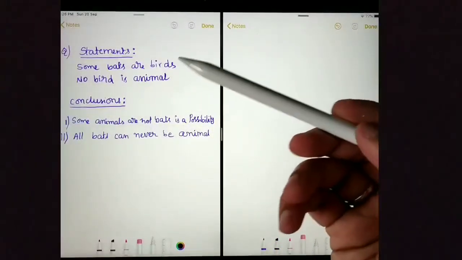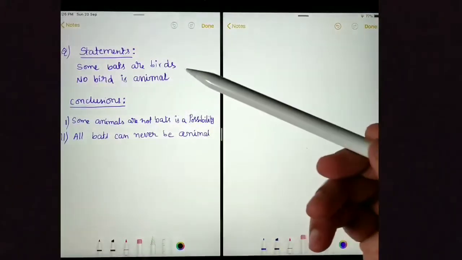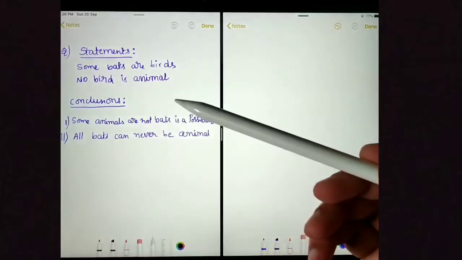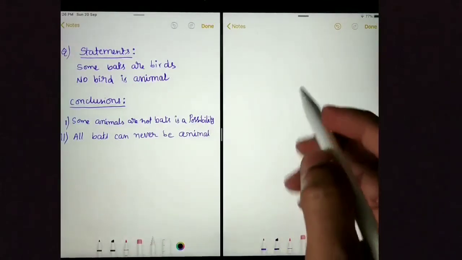Here is a question. It has two statements. Some bats are birds, no bird is animal. Let's draw the Venn diagram first.